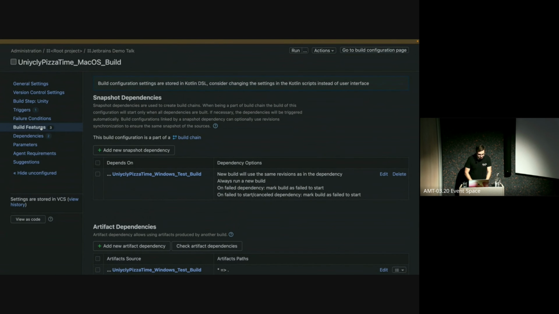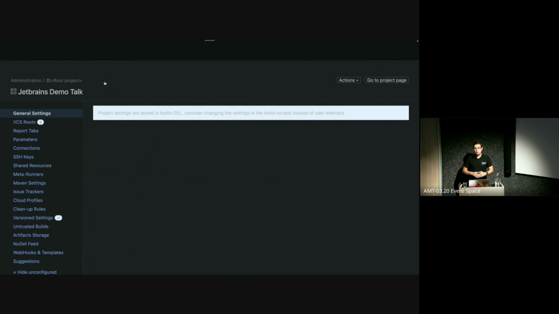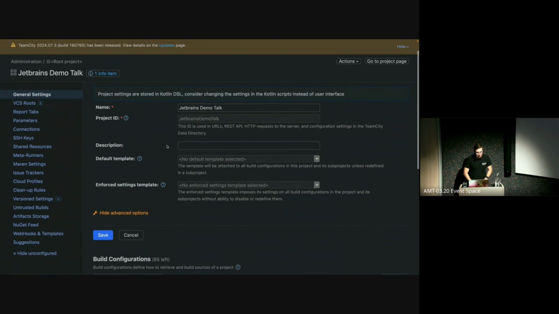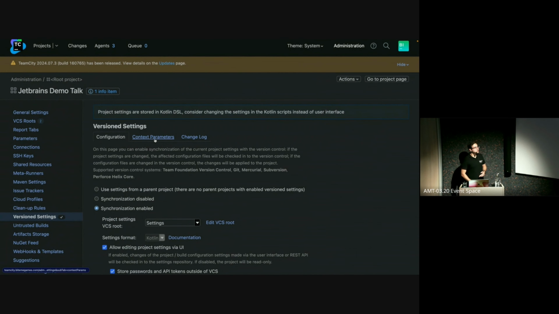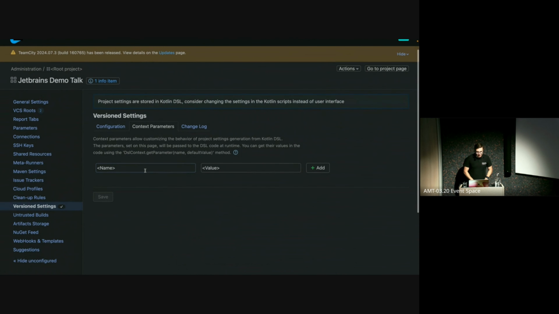And the last thing I want to touch upon is a way you can reuse all this code even more, if you are so inclined. In TeamCity, in the version settings, you have an option at the top called context parameters. This gives you the option to link one single settings repo, like we just wrote, to many different build configurations, with the option to then replace some variables in there with variables you specify in here. So in theory, if you wrote it modular enough, you could write one singular build configuration like this and reuse it in all your games if you stick to the same kind of structure in the game.